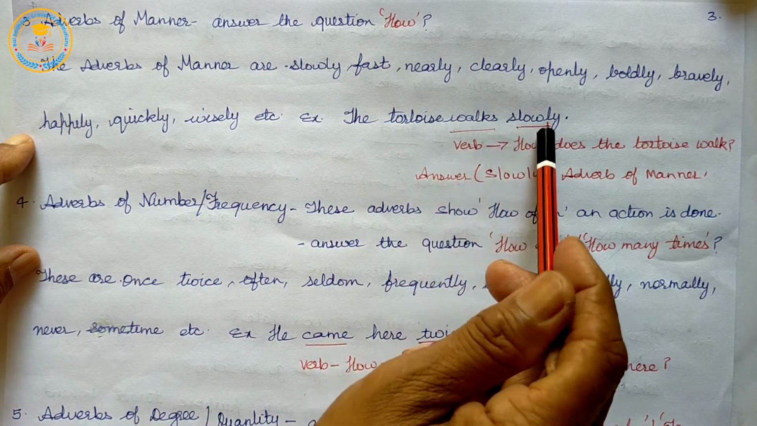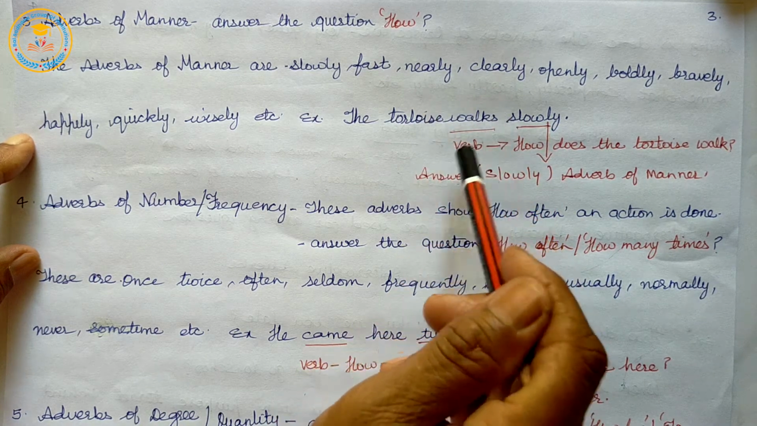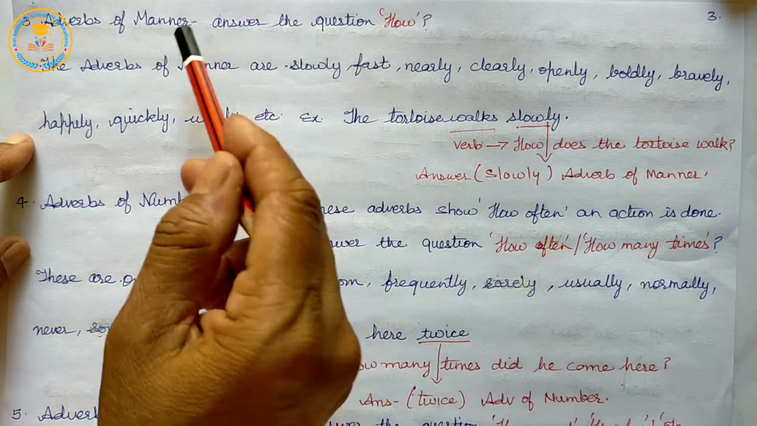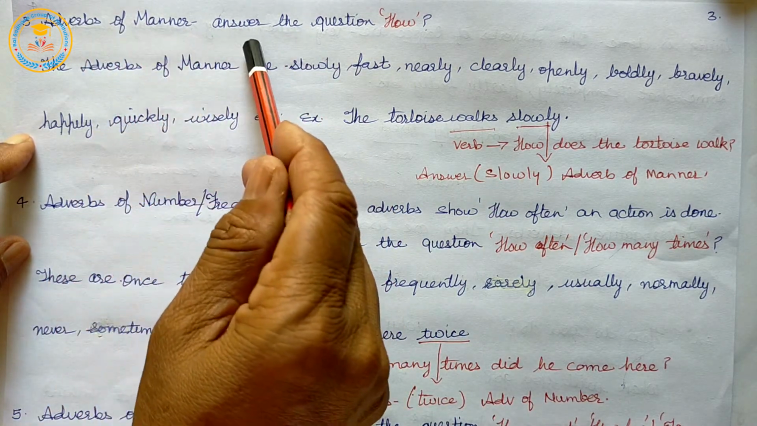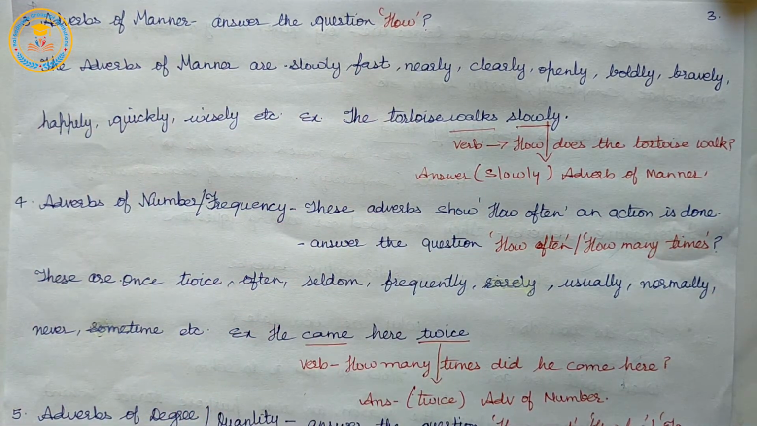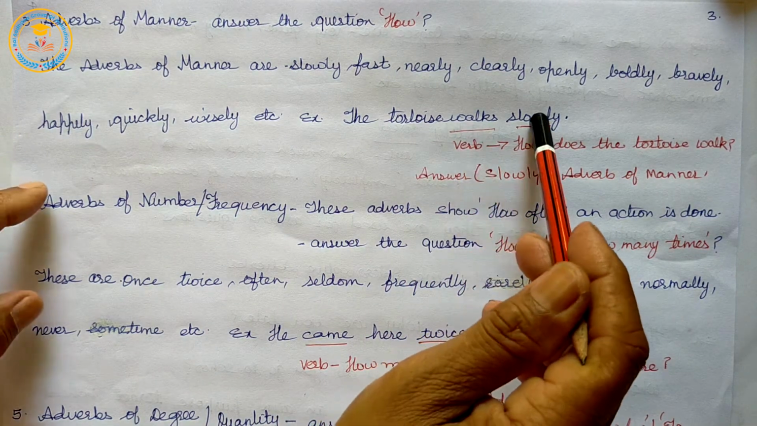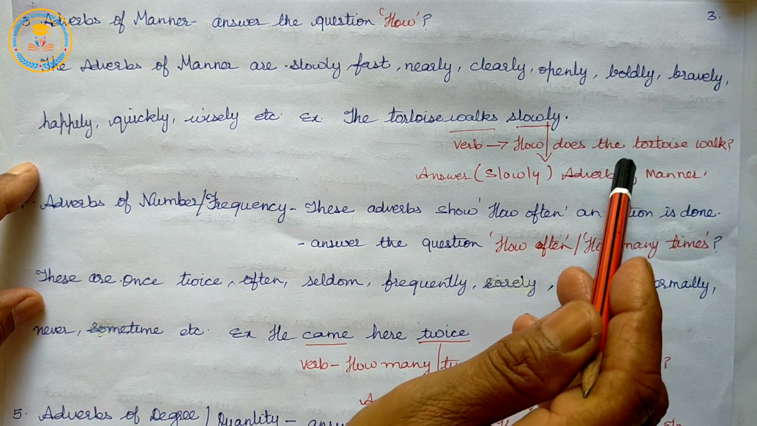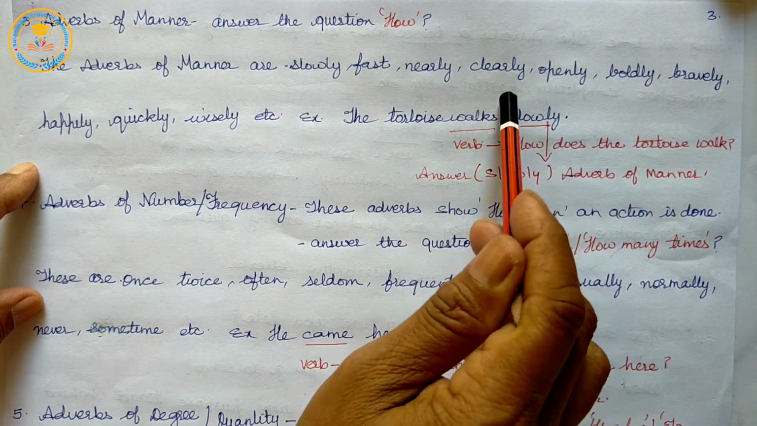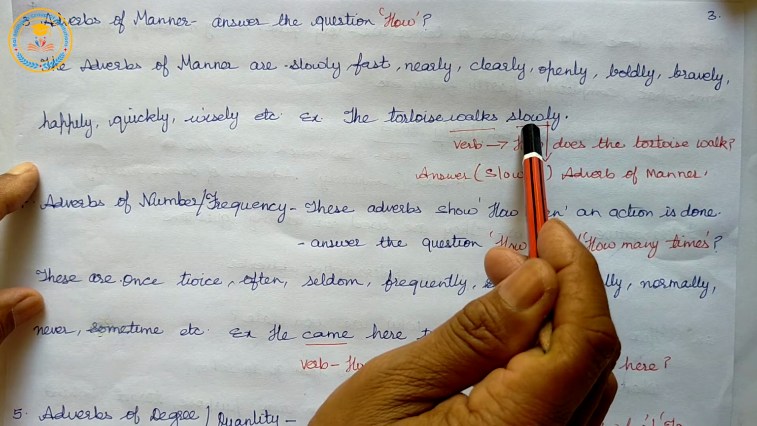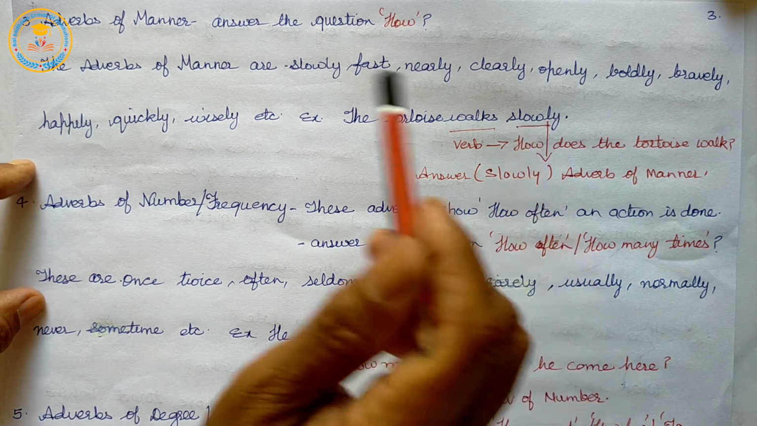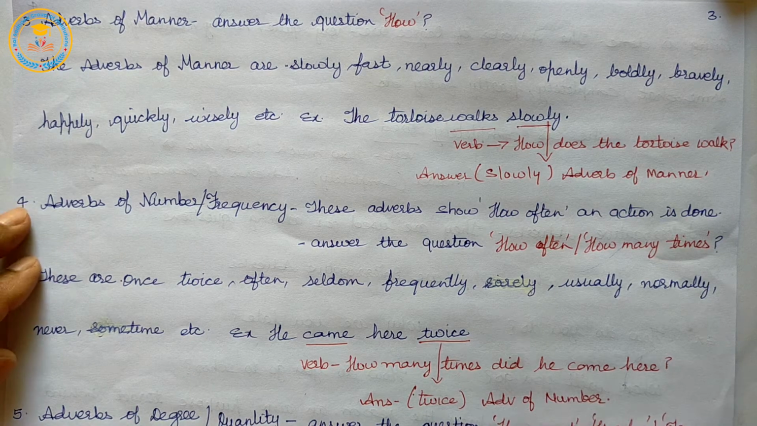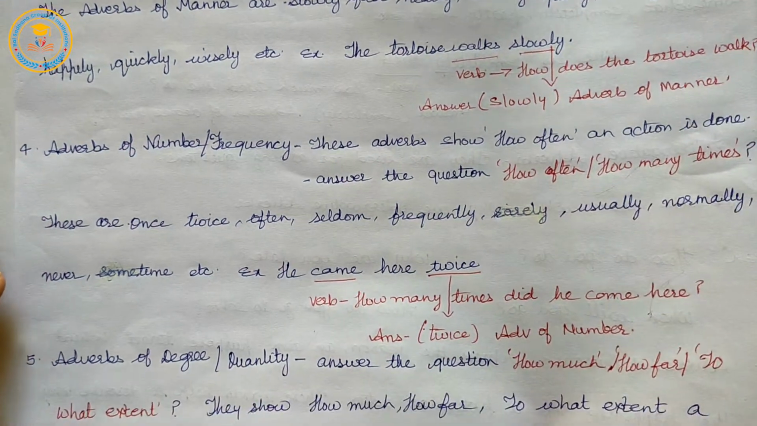Here walks is the verb. So how does the tortoise walk? The tortoise walks slowly. So here the answer is slowly, and slowly is the adverb of manner. So adverbs of manner answer the question how.